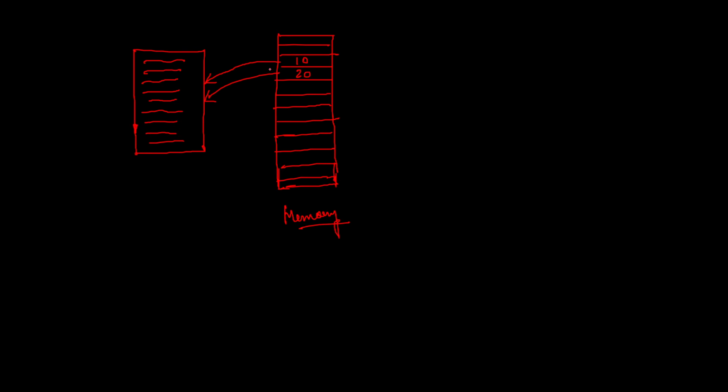If you want to do this, you have to know the exact address of these two memory locations, what you can call the physical address. But the problem is that these physical addresses are very long and they are hexadecimal addresses. So from a programmer's point of view, it is not possible to remember or work with the exact physical address through programming.